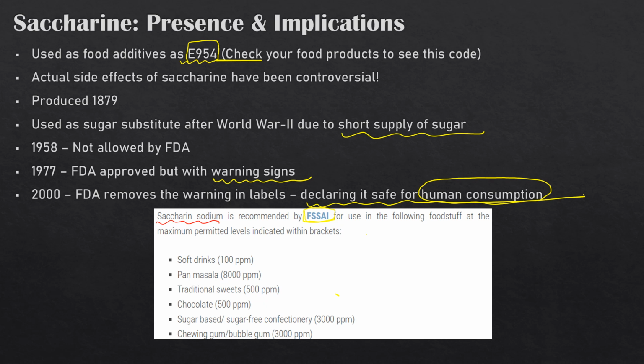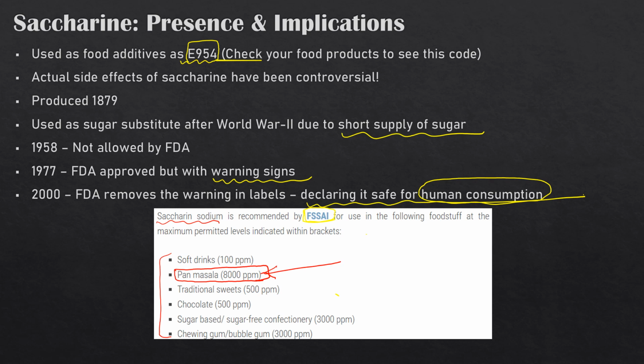But they have set maximum permitted levels which can be used across different products. People in India who consume a lot of pan masala should be very much aware that pan masala has a very high concentration of sodium saccharine, which they may believe comes from some sweet thing present there.